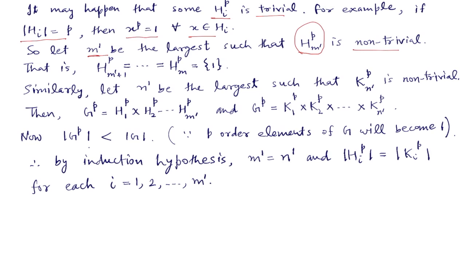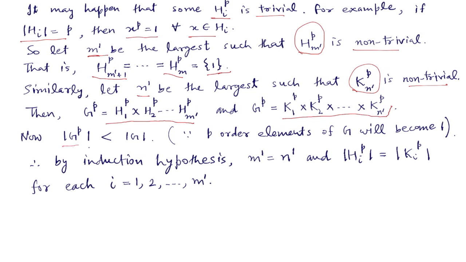So that means after this number, Hm'+1^p and so on up to Hm^p, all of these subgroups are trivial. Similarly, we suppose that n' is the largest such that Kn'^p is non-trivial. Then Gp will become this one, H1^p, H2^p up to Hm'^p, because all other remaining factors are trivial now, so they can be ignored. Similarly, Gp is equal to K1^p, K2^p up to Kn'^p.